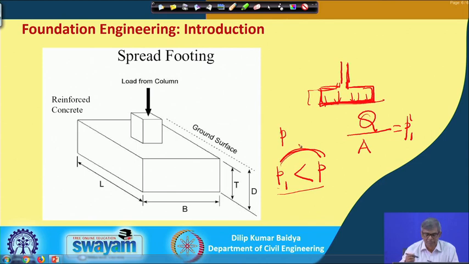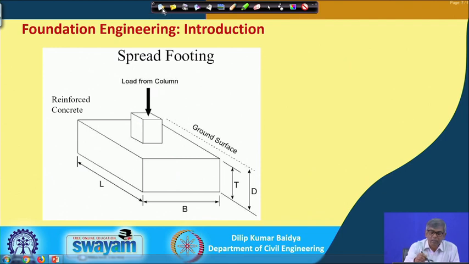tell this footing type. And here the main thing is that you have to give an area in such a way that the pressure given by the foundation should be less than the capacity. That is one aspect, and of course, as a geotechnical engineer later on you have to do other things, like what the thickness should be and what the reinforcement should be. That is the design aspect, which I will come to later on. For the time being, this is the example of spread footing. Next I will show you one more type of footing.